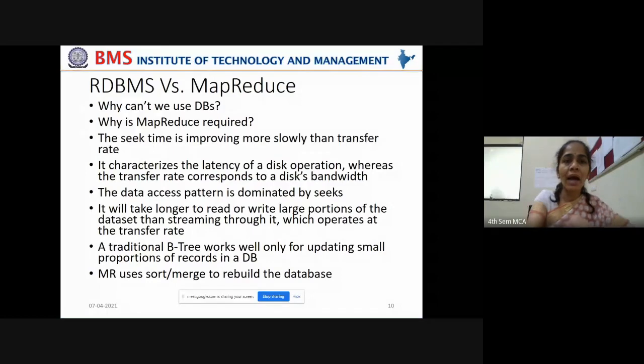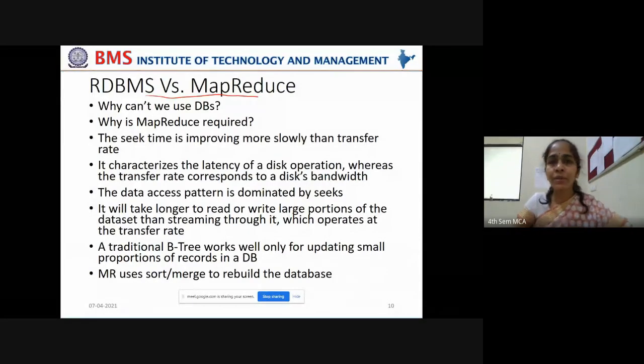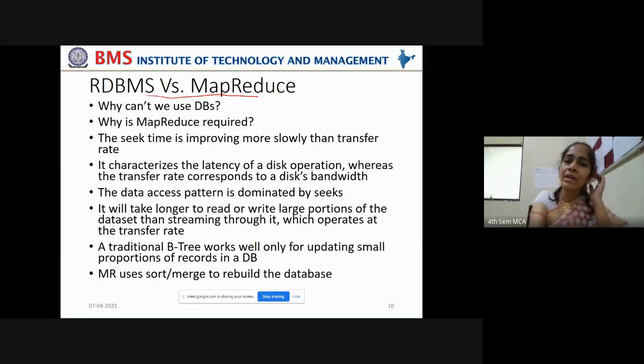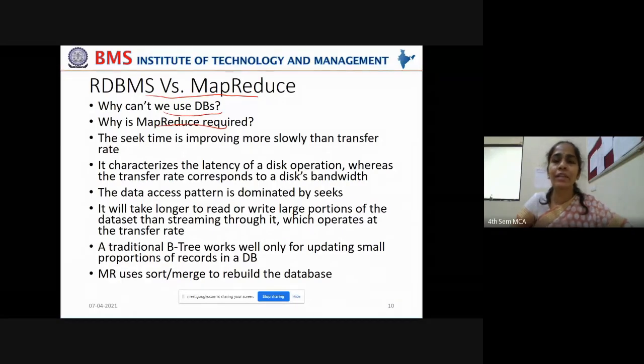Now let us compare RDBMS and MapReduce. Now we have been using databases for long, right? But why can't we use databases now? Why is MapReduce required? Why can't we use traditional RDBMS systems itself? Why do we have to go for MapReduce? Why is it required? That is how we need to think, right?